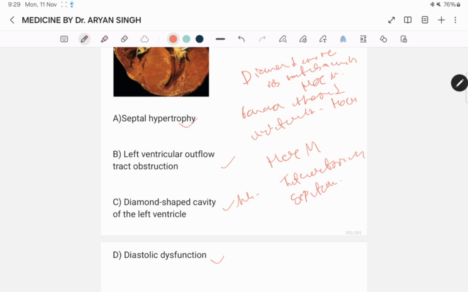Septal hypertrophy shows a specimen of an enlarged heart with interventricular septal hypertrophy that is reducing the cavity size of the left ventricle. In left ventricular outflow tract obstruction, the image shows a specimen of an enlarged heart with interventricular septal hypertrophy that reduces the cavity size of the left ventricle. Thus, it is an example of diastolic dysfunction.